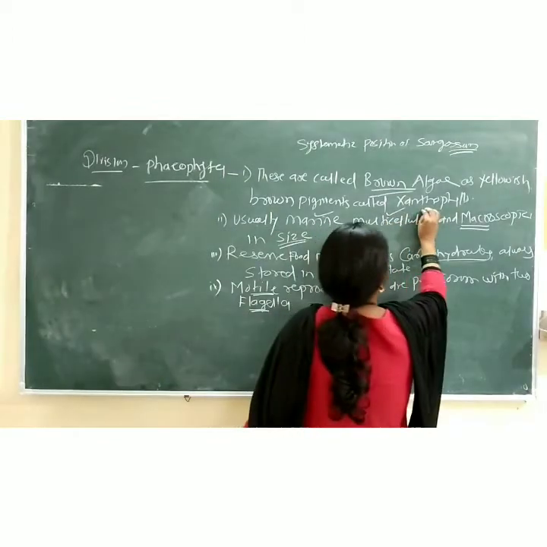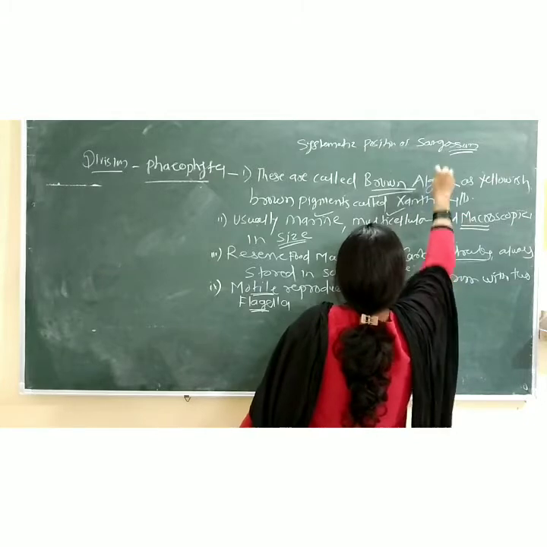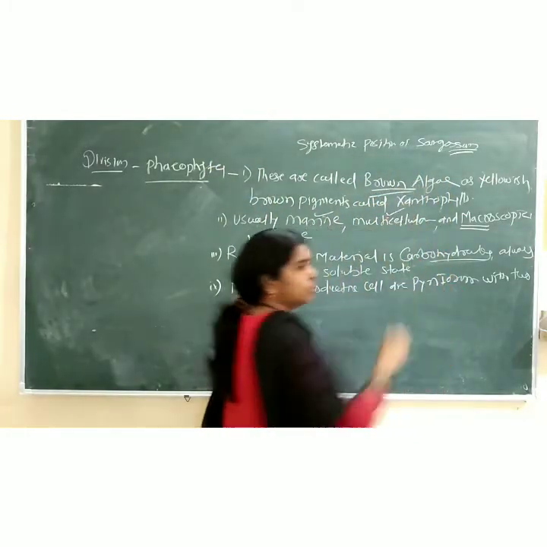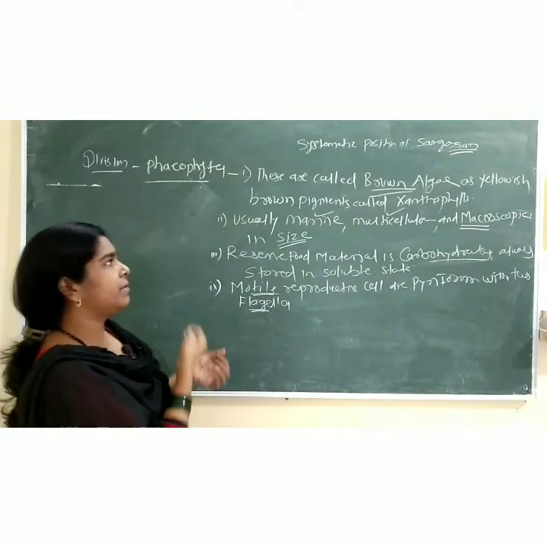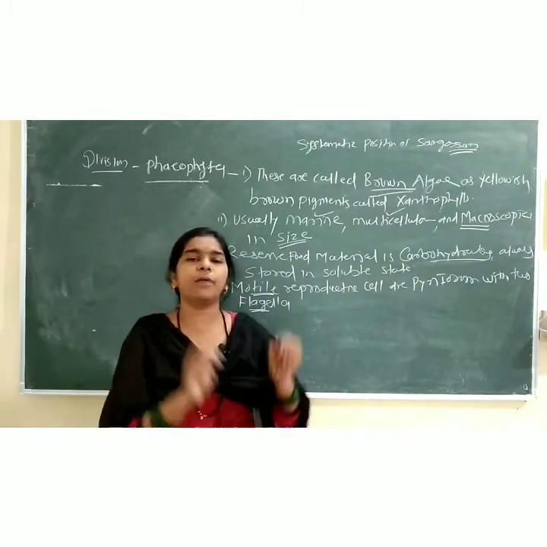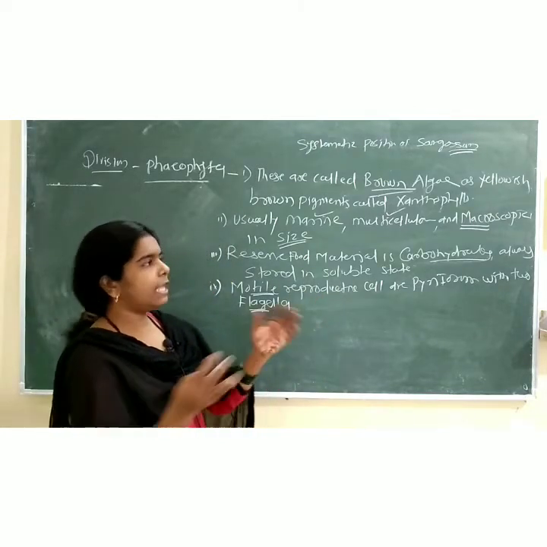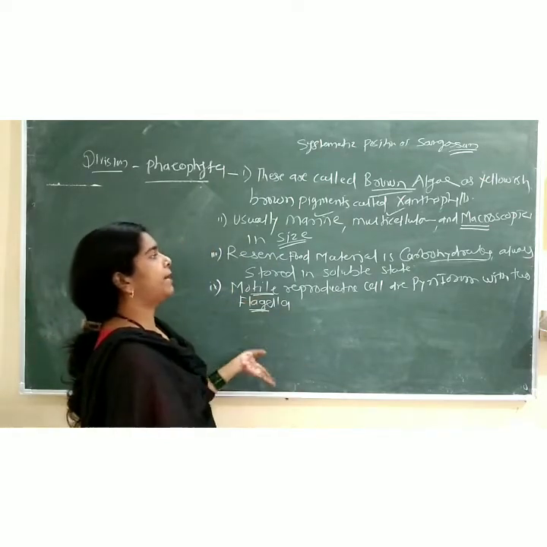Because of the presence of yellowish pigments like xanthophyll, the color of Phaeophytic members is brown, and that's why they are called brown algae. Second point, usually marine, multicellular and macroscopic.